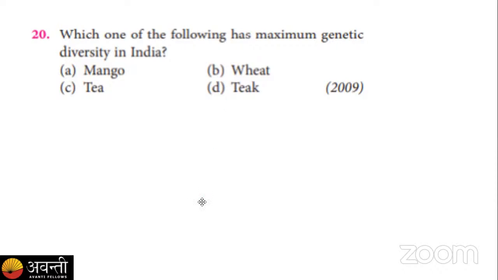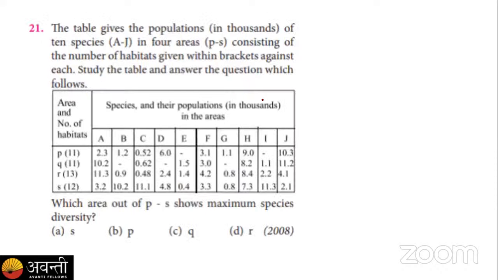So as everyone has given, the answer is mango. Apart from rice, we know the genetic diversity is found most in the mango. So option A is the correct answer. Next, we are moving to question number 21. Let's see what it is.